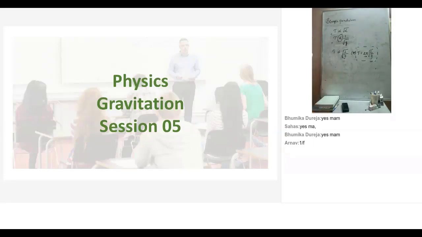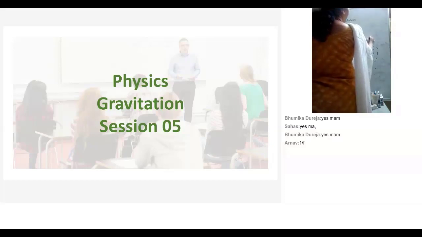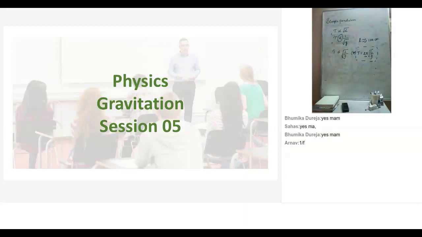So just now we have learned about a seconds pendulum. If you consider this expression, substitute T value as 2 seconds and take g value to be 9.8, then by further simplification, you will get a value of L to be approximately 100 centimeters.